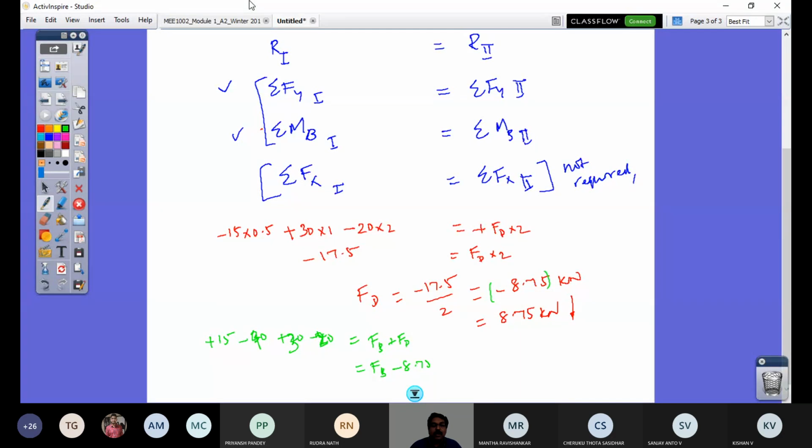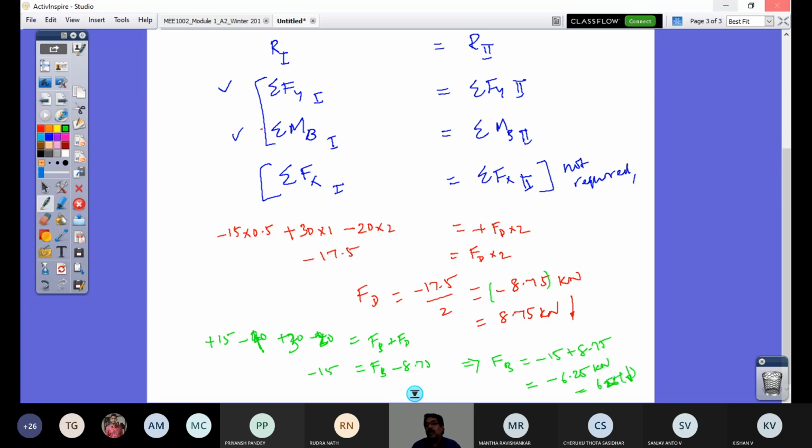And here I have 40 and minus 20. So minus 60 plus 45 minus 15. I would get my FB as minus 15 plus 8.75. So it is minus 6.25 kilonewton. So whatever I have has to be reversed, 6.25 down.